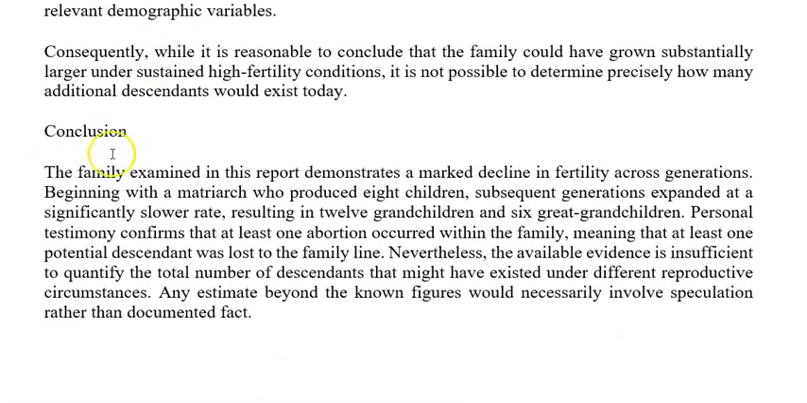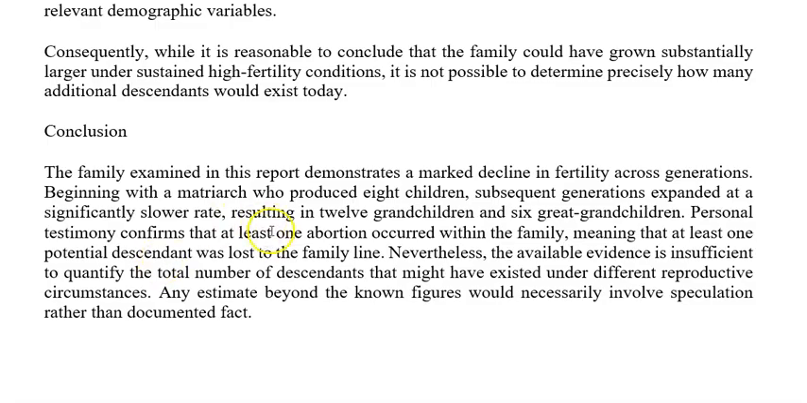Right. So the conclusion here: the family examined in this report demonstrates a marked decline in fertility across generations, beginning with a matriarch who produced 8 children. Subsequent generations expanded at a significantly slower rate, resulting in 12 grandchildren and 6 great grandchildren.